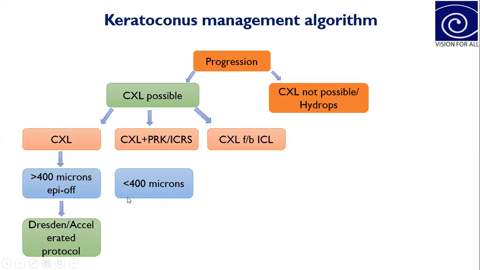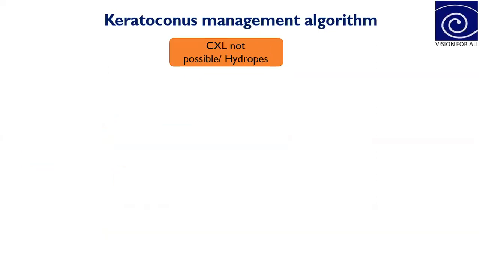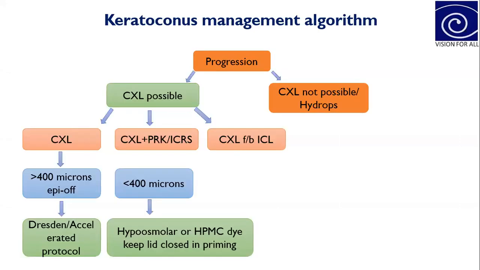And if the patient's expected epithelial of corneal thickness is less than 400 micron, then the most useful protocol would be using hyposmolar dye, or hyposmolar dye prepared in HPMC instead of dextran. So this dextran related thing, I think Musa sir has covered in his presentation.